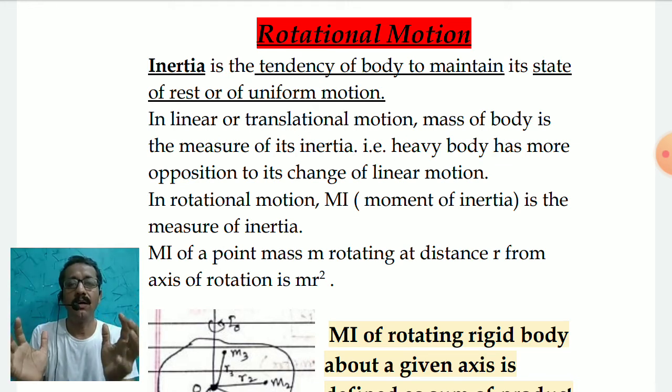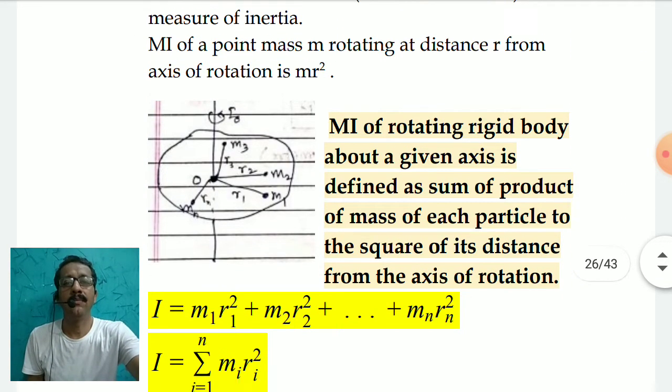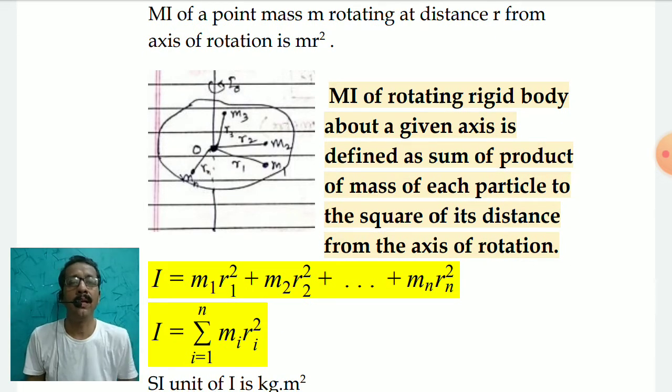Like this, if I have a body composed of n point masses m1, m2, m3 up to mn, situated at distances r1, r2, r3 up to rn respectively, and the body is about to rotate, the moment of inertia of such a body is given by the sum of mi ri squared, sigma mi ri squared. In normal equation form, I can write I equals m1 r1 squared plus m2 r2 squared plus m3 r3 squared, and so on.